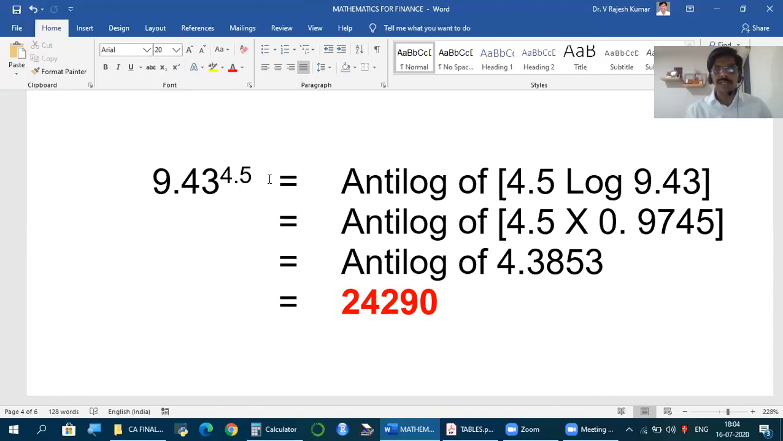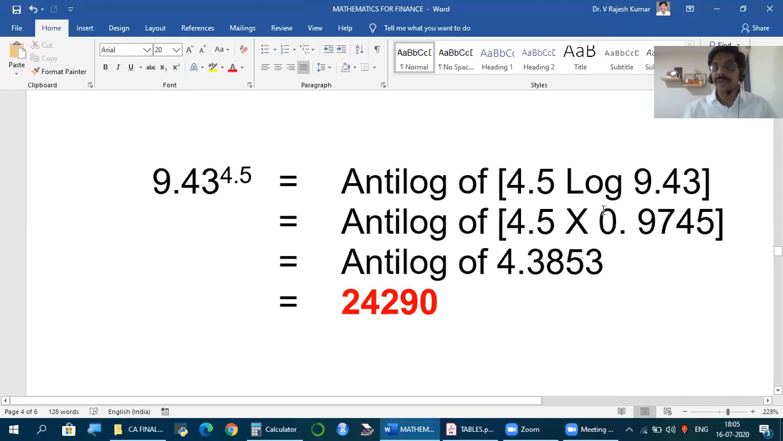And all these are the numbers which you will be getting in the subject later. Now, how to do it? Let us see. As usual, first I should convert this into log form. So I take it as 4.5 log 9.43. After calculating, take antilog. So this is the standard form of expression: antilog of 4.5 log 9.43.